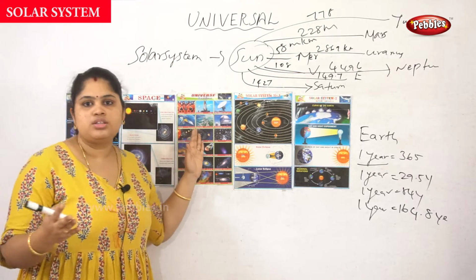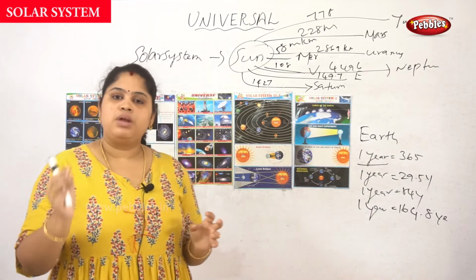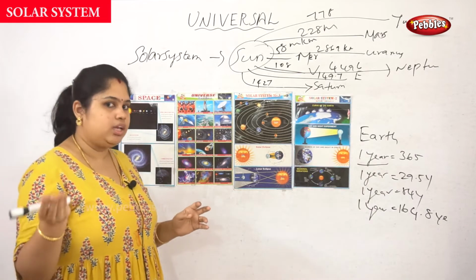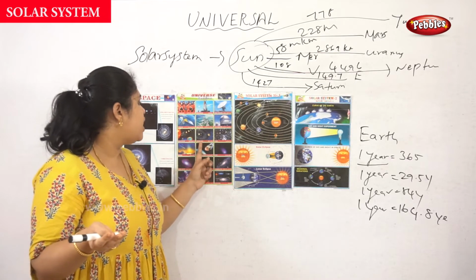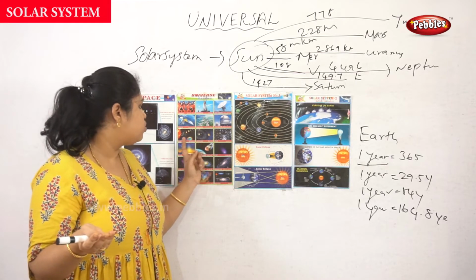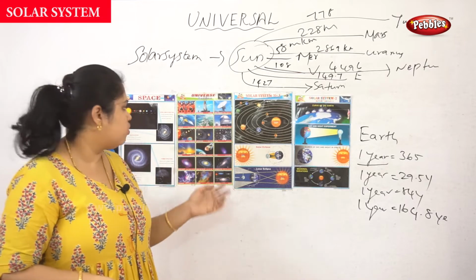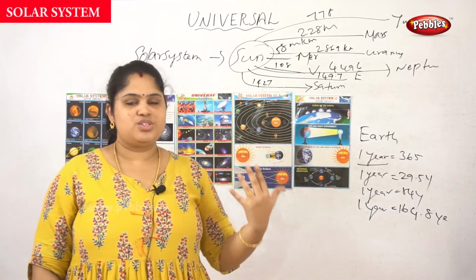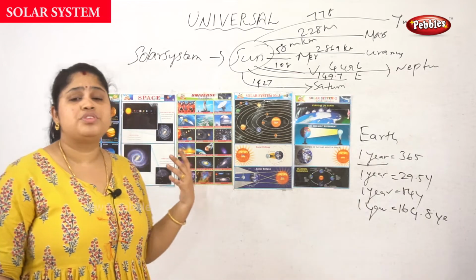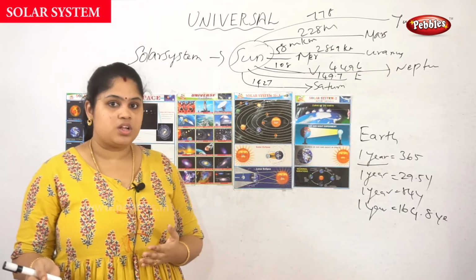In the solar system, we have seen a detailed explanation of each and every planet in the previous class itself. Okay, next is the asteroid belt. The asteroid belt is not an exact planet, it's like a planet. Next are stars. We cannot count the stars, but they look beautiful. It's a combination of colors, and there are a lot of different varieties of stars also available.